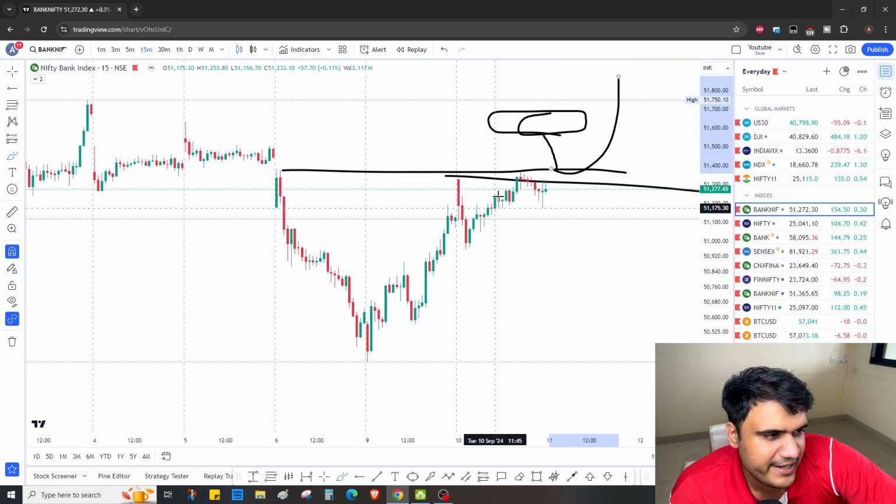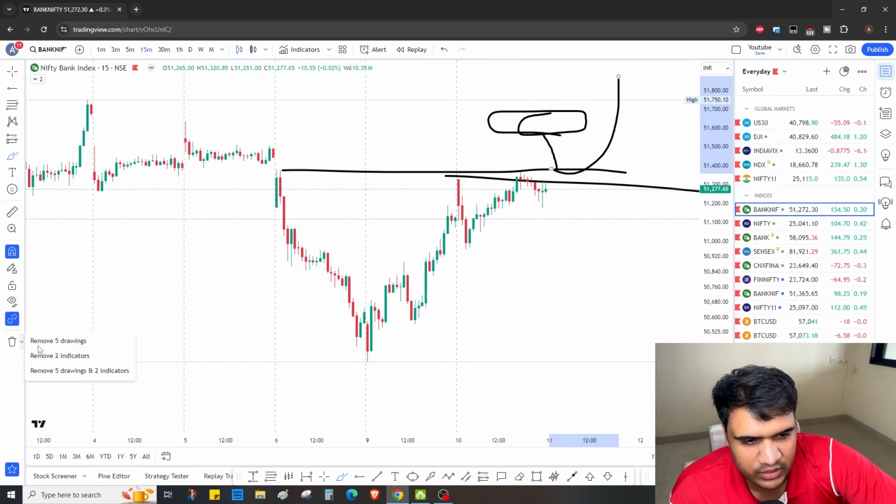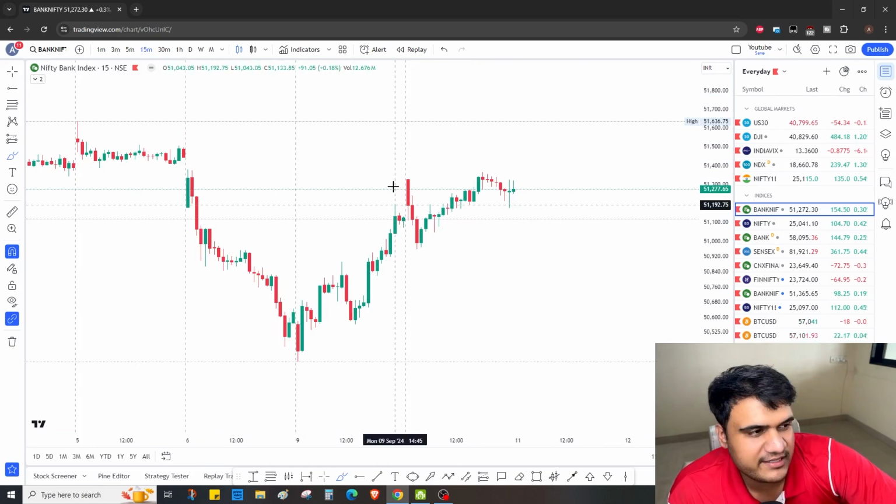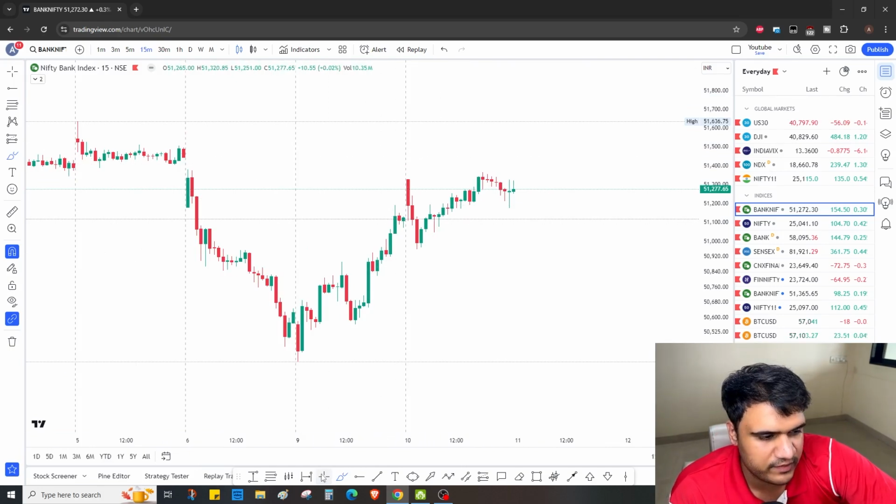Something like this may happen. So it depends tomorrow on the opening, it depends on what I'm going to do. If it opens flat, I'm going to try to be very conservative tomorrow, because there was very good decay in strangles today as well. So let's see tomorrow if there's a spike or not.